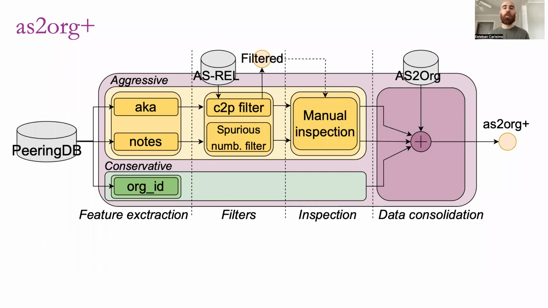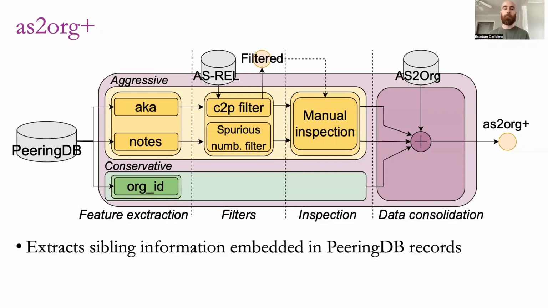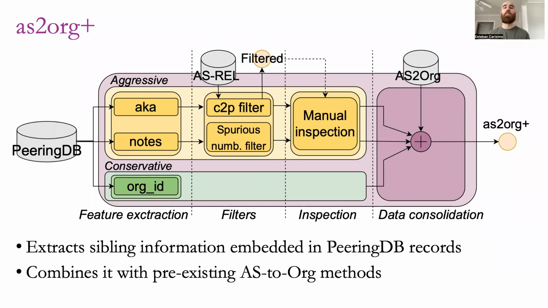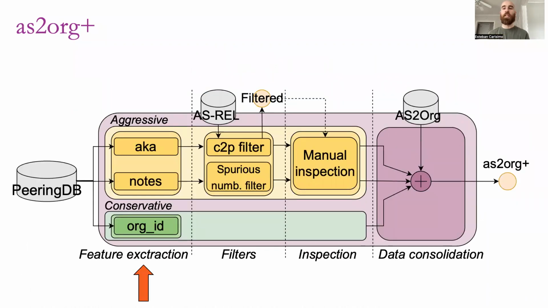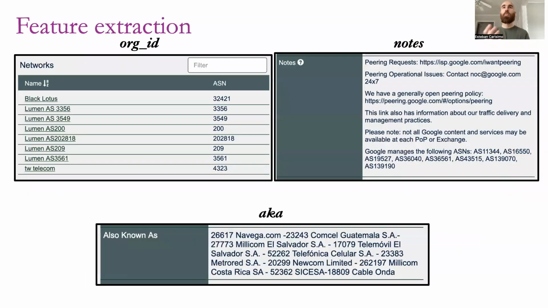In the next slides, I'm going to explain the role of each of the four stages in our design. As I was saying, we're going to extract embedded information, and we're going to combine it with AS2Org methods. The very first step that we develop is to extract information embedded in these records. Here we have three examples, one for the org ID, one for the notes, and one for the AKA.